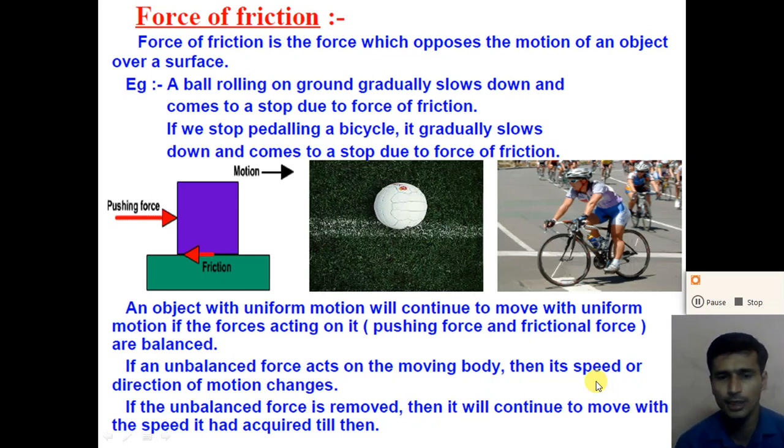For example, suppose we pedal a bicycle very fast, applying more force on the pedal, the speed of the bicycle increases. But suppose we apply the brake to the bicycle, the speed of the bicycle decreases. So due to the unbalanced force acting on the object, the speed increases or decreases, and the direction of the motion can also be changed.